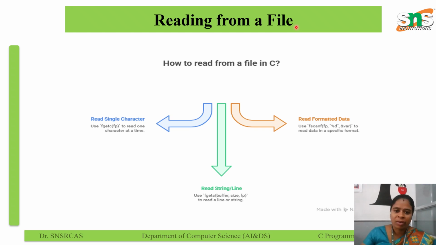Before reading, the file must be opened in r mode to read text, r+ to read and write, and rb to read binary values. If the file does not exist, opening it in r mode returns NULL. Functions read a single character, read a string or line, and read formatted data.